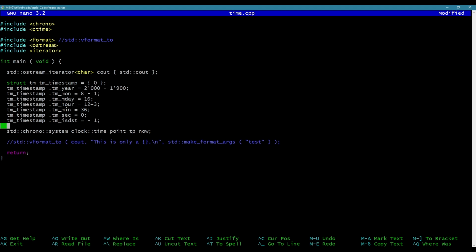Okay, now what I can do is I can convert that to what's called a time_t structure. Also comes from C. So I'm going to say tt, we'll say then, should I call it, I was going to call it timestamp for now.